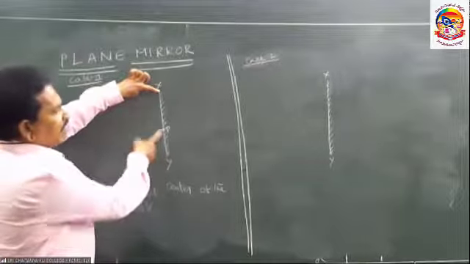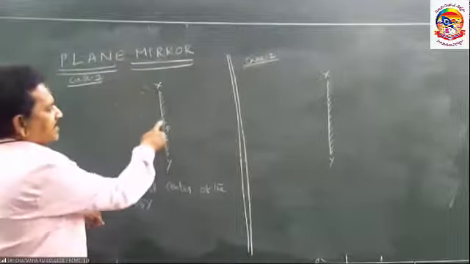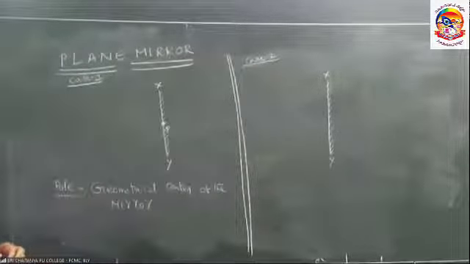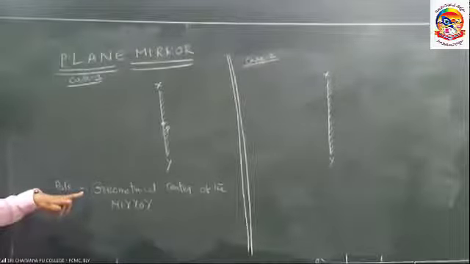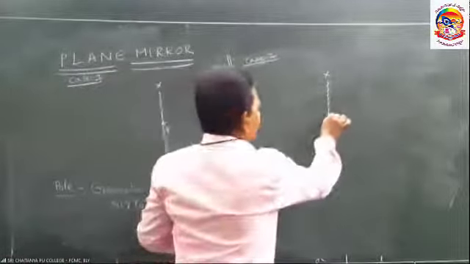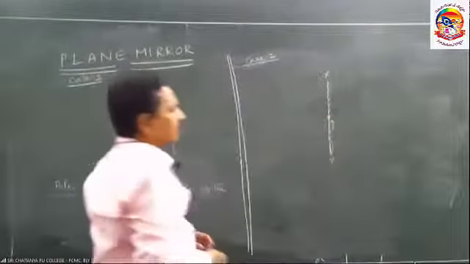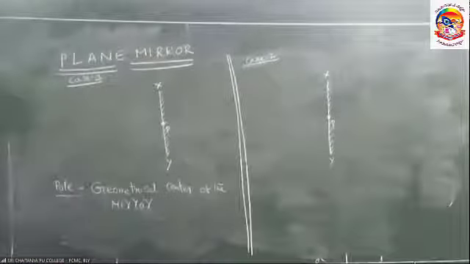So either from the bottom or from the top, 10 centimeters represent a point. That is the geometrical center. The geometrical center is called the pole of the mirror. In this case also, this represents the pole of the mirror. So in the diagram, P represents what? The pole of the mirror.